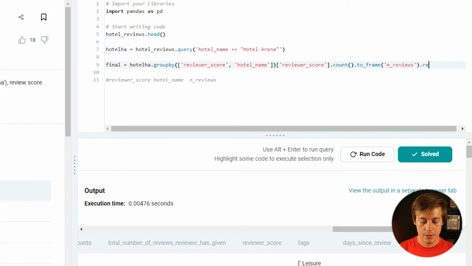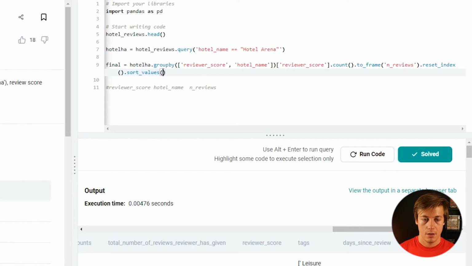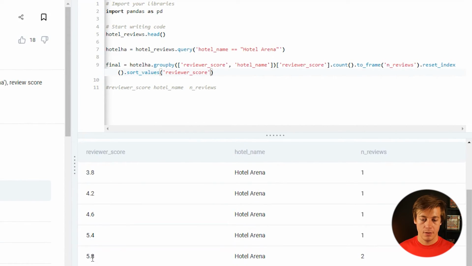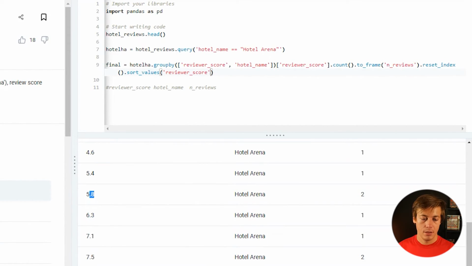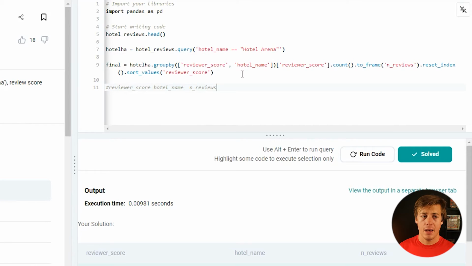And then dot reset index. And then we're going to put dot sort values. And then we're going to put over here reviewer score. And that should be it. 3.8. You can see 5.8 does too. And only goes to 9.6, which makes sense because the average was 7.7, I think it said. And it has been solved.